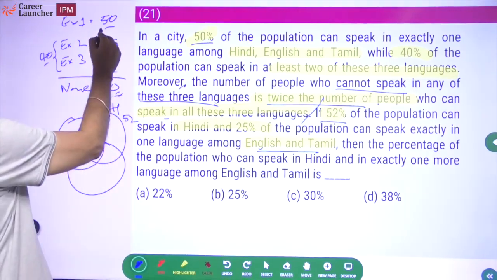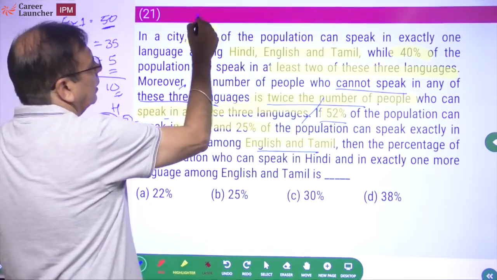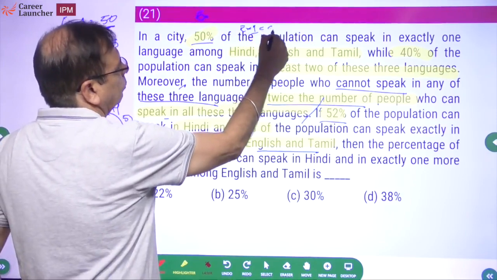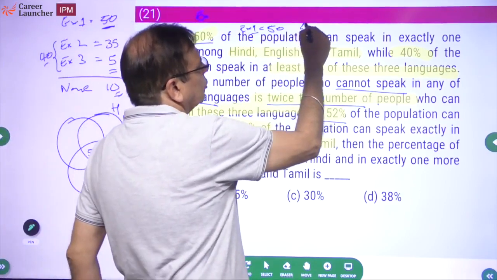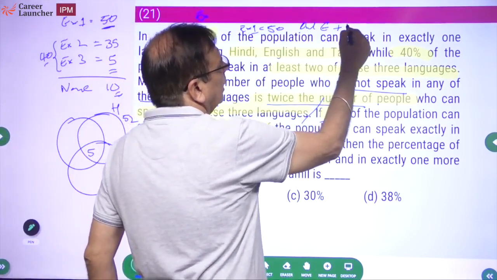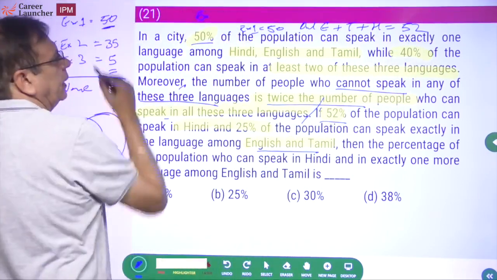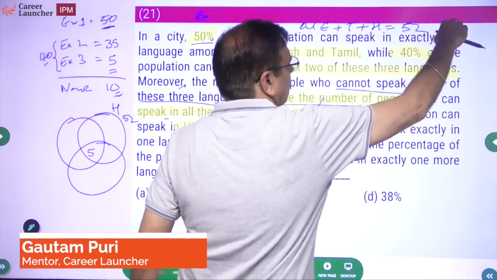Now please tell me, exactly 1 is equal to 50. Only English plus only Tamil plus only Hindi is equal to 50. Sorry, not 52, 50.